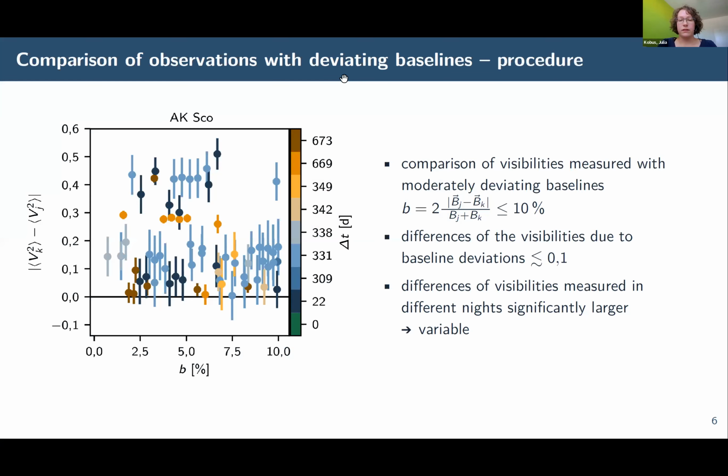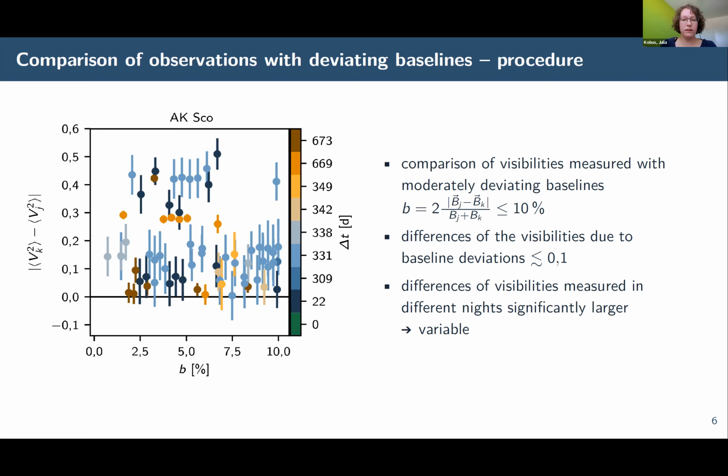In this approach, we extend our comparison to observations with moderate baseline deviations up to 10%, and we plot the differences of the measured visibilities over the relative baseline deviation. For this object, we see very large deviations, slightly more than 0.5. But it is not clear whether these deviations are actually caused by temporal variations or whether they are solely caused by the deviating baselines tracing a very complex brightness distribution. So to find out, we have to estimate the impact of the deviating baselines.